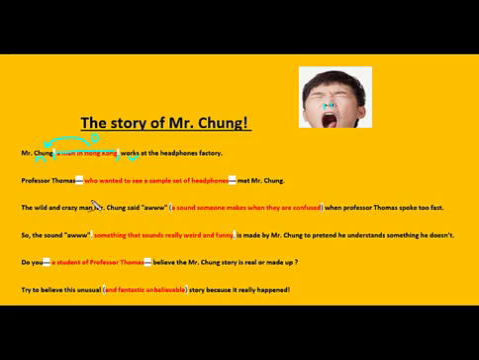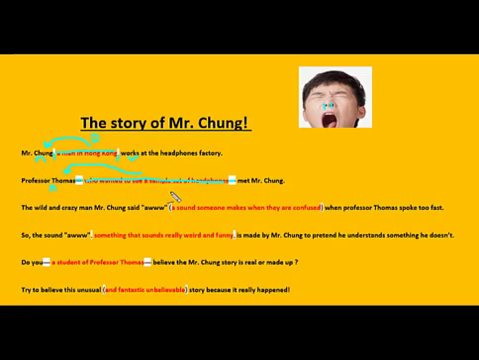Professor Thomas, dash, who wanted to see a sample set of headphones, dash, met Mr. Chung. There's our dashes. Mr. Chung's eyes. Remember, what's between the dashes, commas, and brackets is non-essential information that can be crossed out, number one. And number two, it gives you a mini definition of the word that's usually right before it, which is going to be most of the time a noun. Professor Thomas, a noun. Who is he? He wanted to see a sample set of headphones.